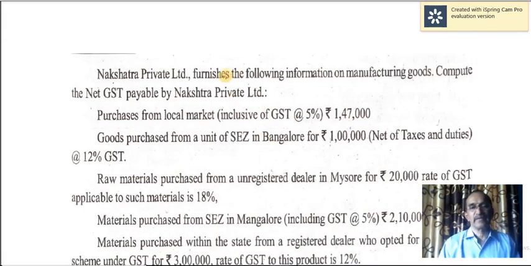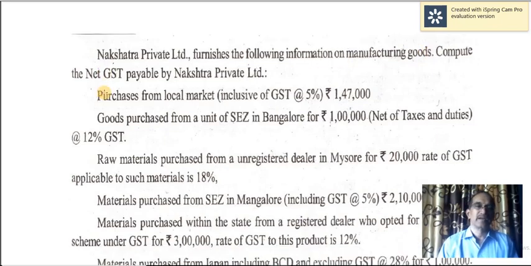Nakshatra Private Limited furnishes the following information on manufacturing goods. Compute net GST payable by Nakshatra Private Limited. Here also you need to calculate transaction cost. So purchases from local market inclusive of GST, so GST must be excluded. So 1,47,000 into 5 by 105.